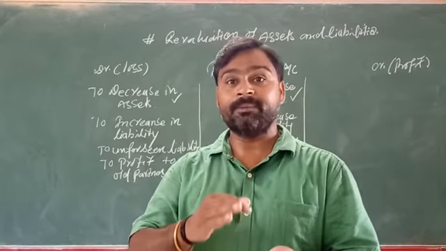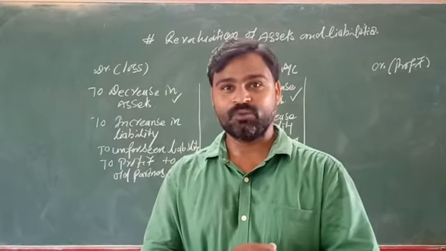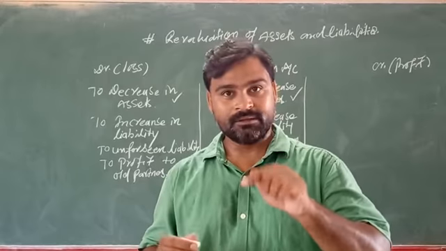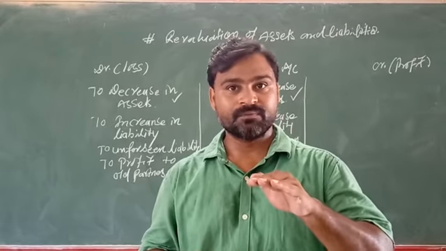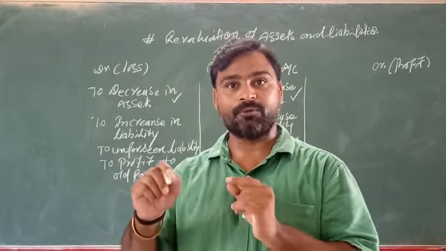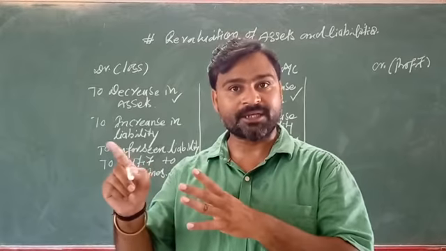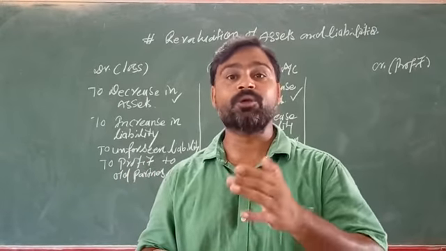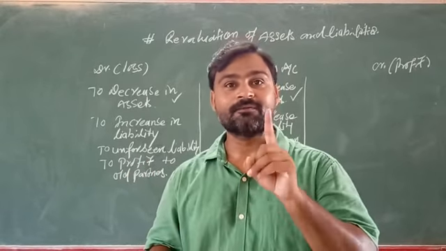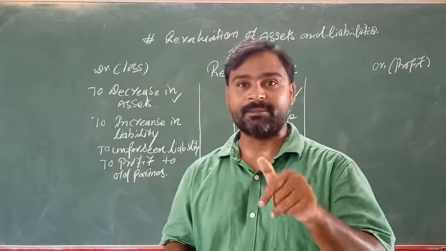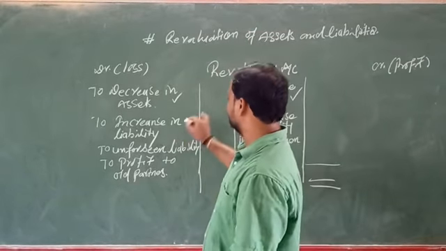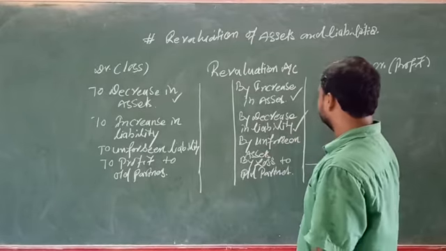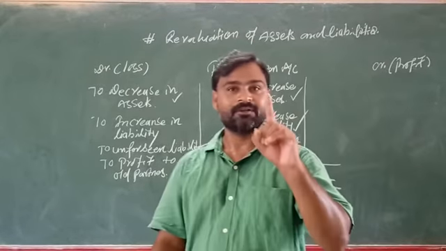You have given me 10,000 earlier. What will happen? There is a decrease in liability. You were thinking that you have 1 lakh rupees to pay someone, and now the person is saying you have to pay only 90,000. So 10,000 is the profit for you. Decrease in liability is profit. So we write it on the credit side of revaluation.